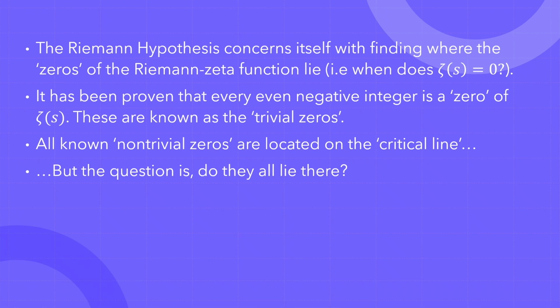It's already been proven that every negative even integer is a zero of this function, like -2, -4, etc. However, there are also other values that have been discovered that also make the function equal to 0. And we call these the non-trivial zeros. All the non-trivial zeros that have been discovered so far lie on a line in the complex plane called the critical line. So basically what the Riemann hypothesis is asking is, do they all lie on this critical line? I've got a diagram on the next slide that will illustrate what I'm talking about.